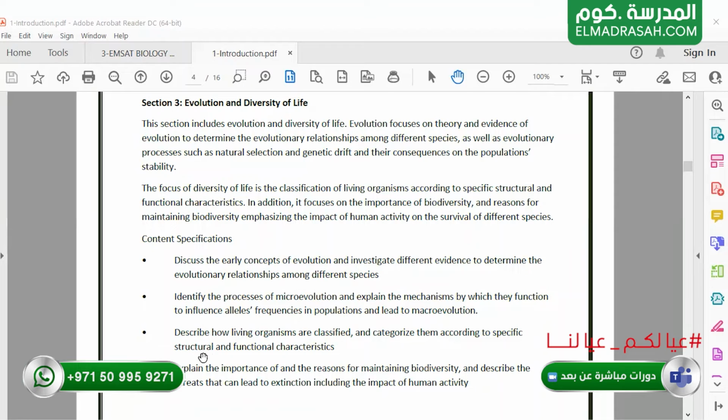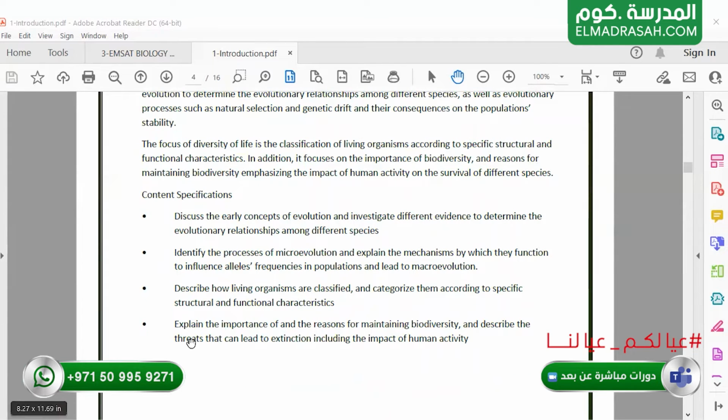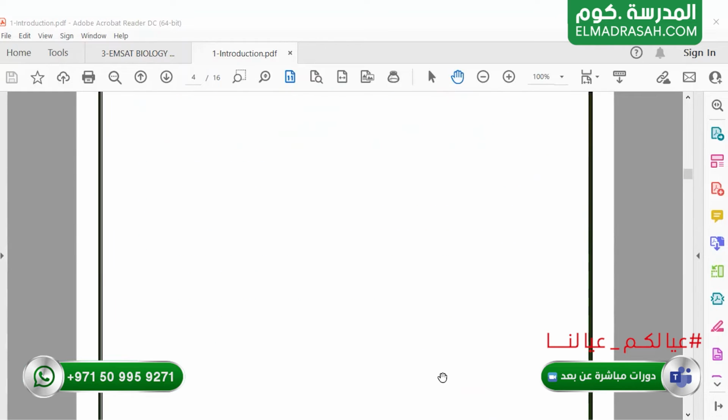We will describe how living organisms are classified according to their structural and functional characteristics. We will explain the importance of biodiversity and what affects biodiversity. We will describe the threats that cause extinction, including the impacts of human activity.